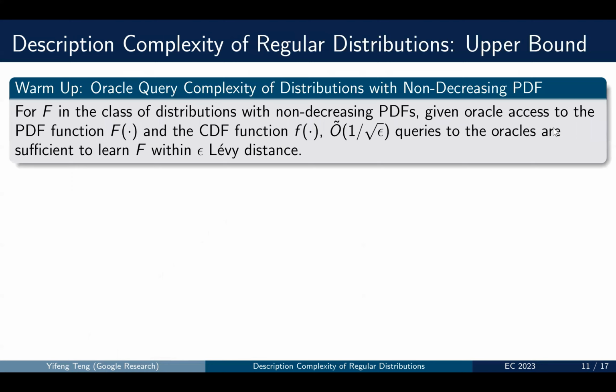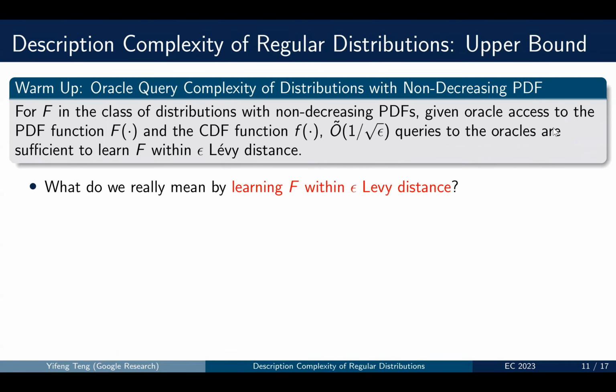And now we go to the upper bound proof. For the upper bound proof, we first need to ask the following question. What do we mean by learning f within epsilon level distance?